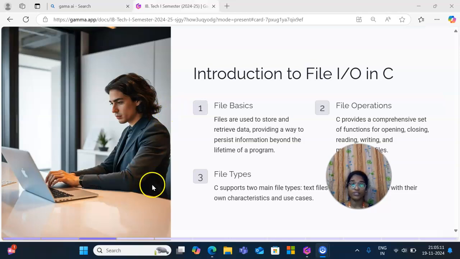Introduction to files, input or output operations in C. File basics, file operations, and file types. Files are used to store and retrieve data, providing a way to persist information beyond the lifetime of a program. File operations: C provides a comprehensive set of functions for opening, closing, reading, writing, and manipulating files. File types: C supports two main file types, text files and binary files, each with their own characteristics and use cases.